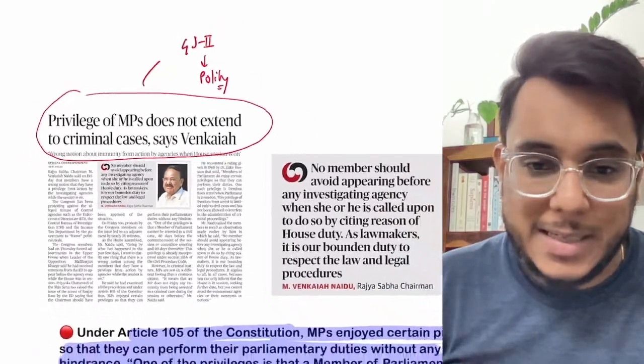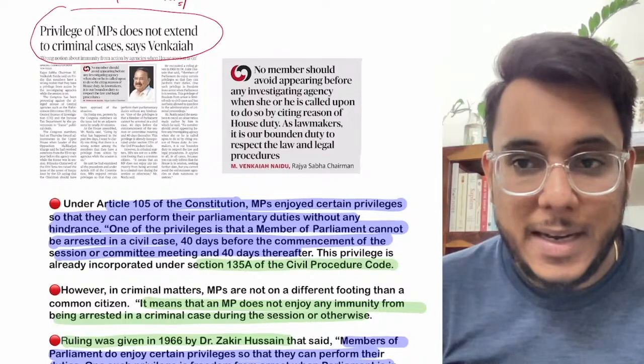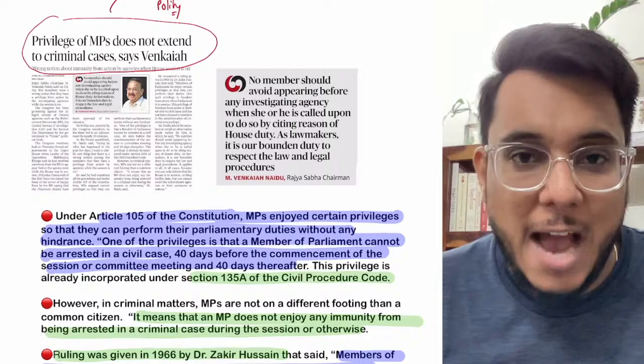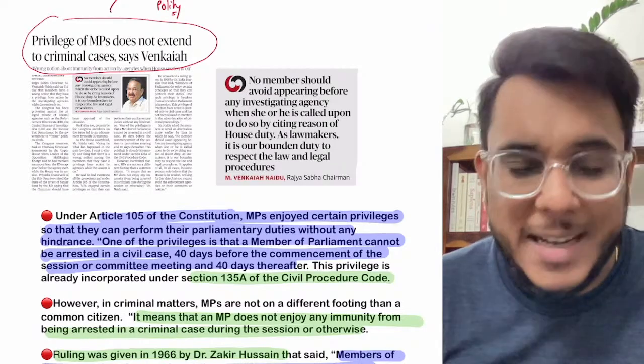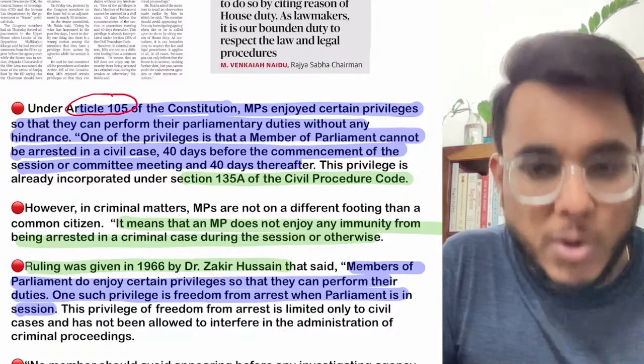Okay, now let's understand what this particular article is all about. Now guys, you might have already read in your polity that when we talk about the members of parliament, MPs, they have been given a privilege. What is the privilege? Privilege is mentioned in article number 105 of the Indian Constitution.